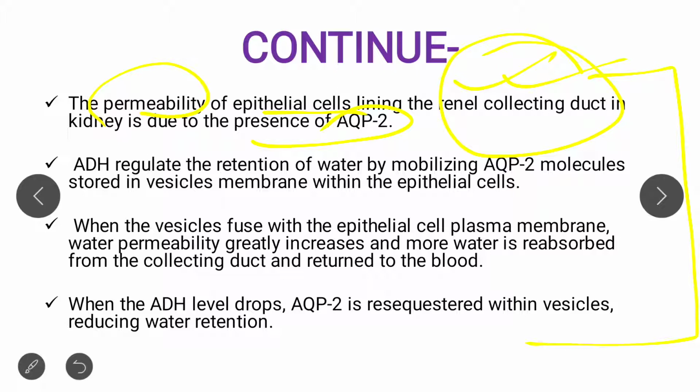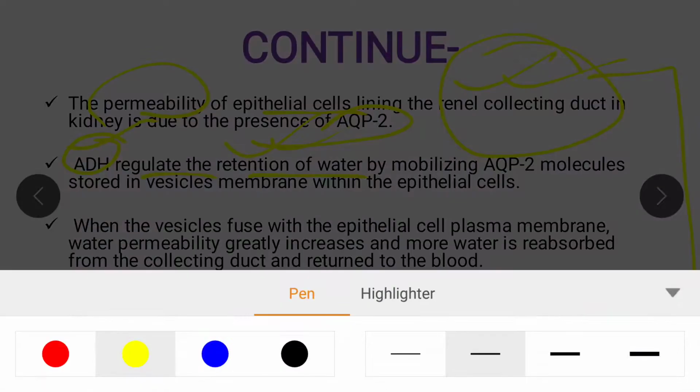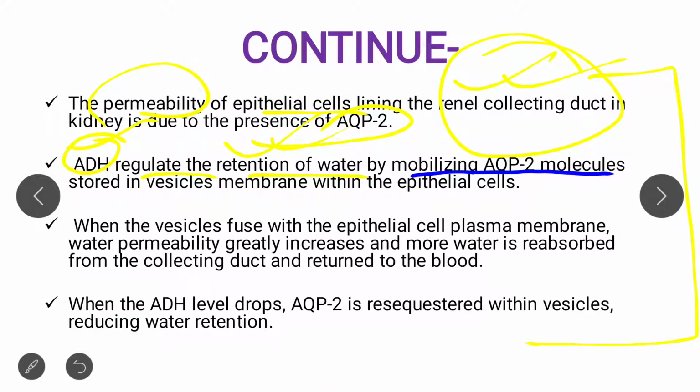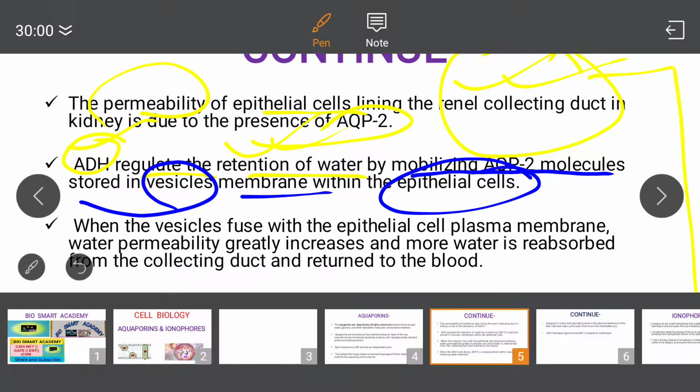Now ADH, as we all know, is antidiuretic hormone. Antidiuretic hormone regulates the retention of water. And how does it retain the water? It retains the water by mobilizing aquaporin 2 molecules, which are stored in vesicle membranes within the epithelial cells.